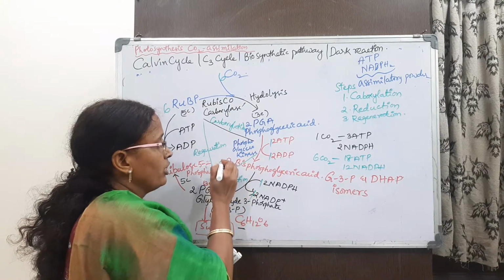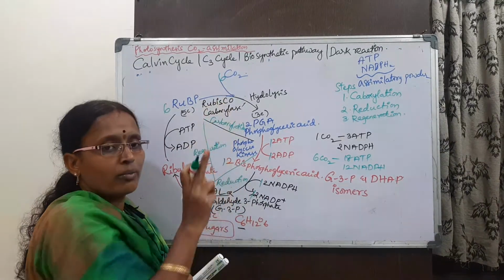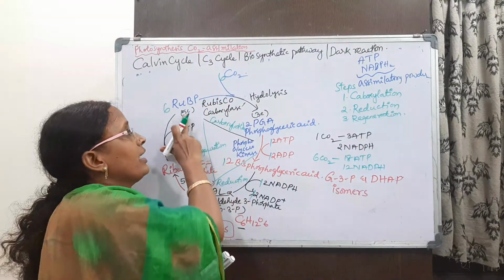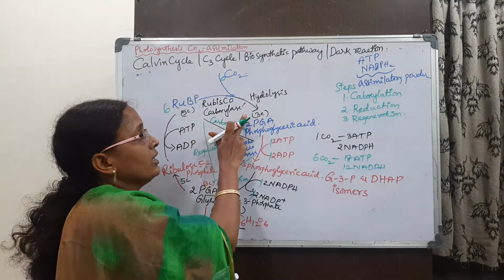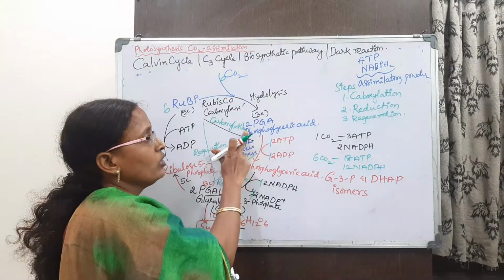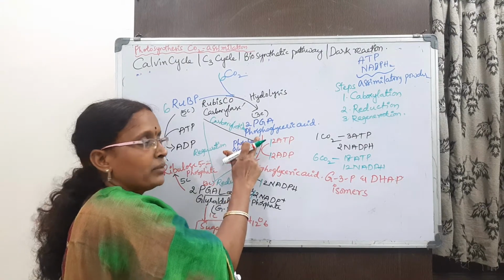Okay, 12 ATPs, 12 NADPH2, and here also 12. So 12 bisphosphoglyceric acid. We are taking 6 molecules of carbon dioxide into the plants, and it is accepted by the 6 molecules of RuBP, and it forms the first stable compound, 12 molecules of phosphoglyceric acid, PGA.